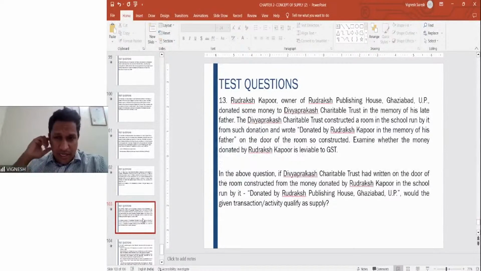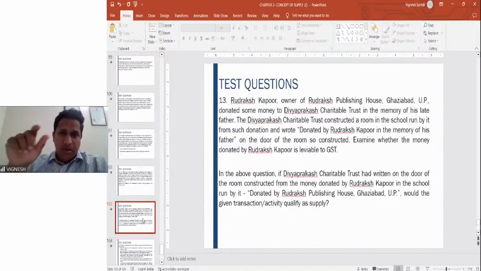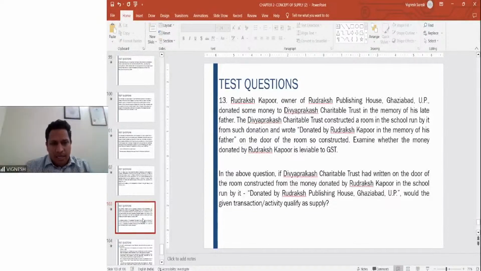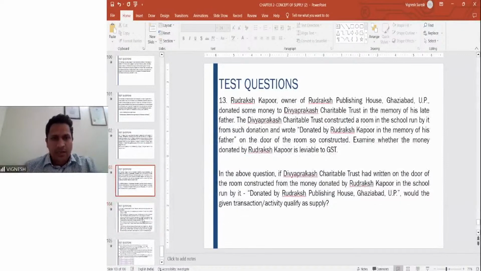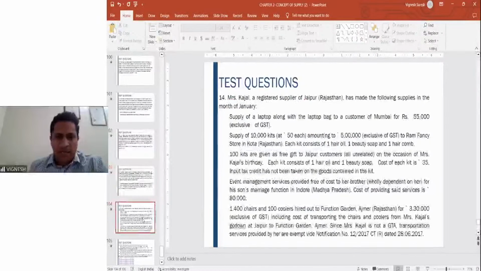I think this also we have seen. I gave an example. Donation by that respective person as a mark of gratitude will not be a consideration. But if he gives the name of the company, it is very much a transaction or activity qualified as supply. Fine. I hope this 13th question can be answered by you.